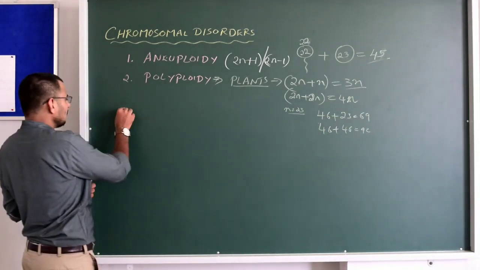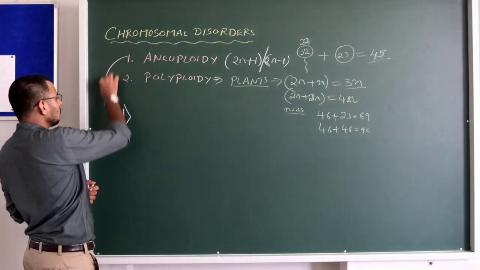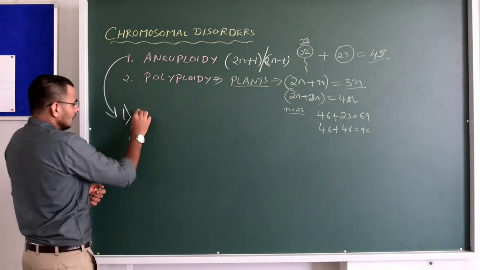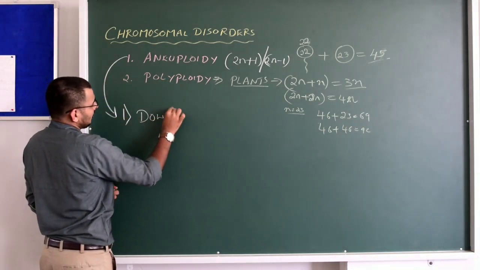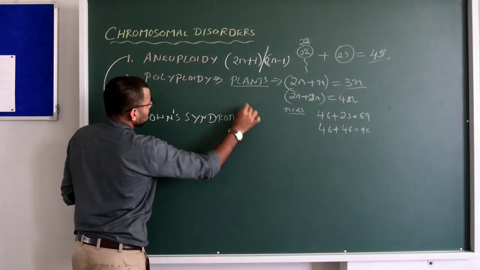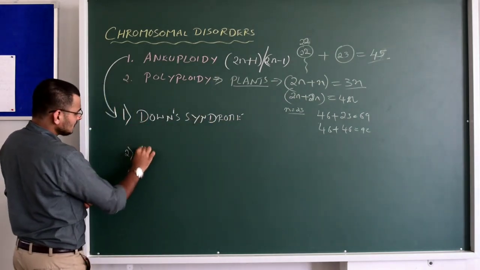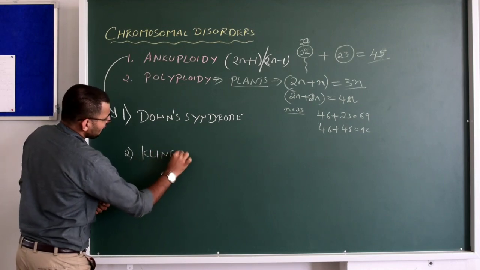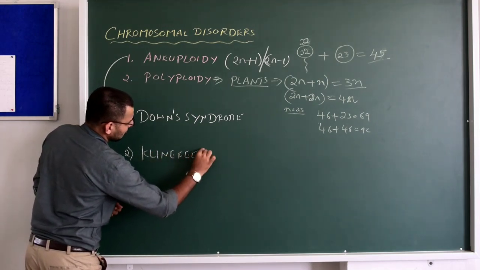The first example for aneuploidy, please note I am talking about aneuploidy, is Down syndrome. What is this Down syndrome? Okay, we'll speak about it. The second one is Klinefelter's syndrome.